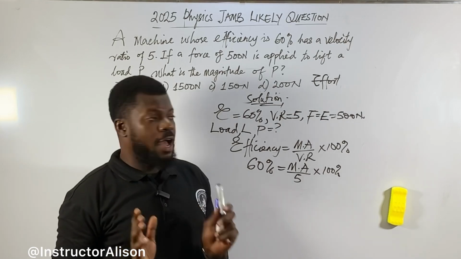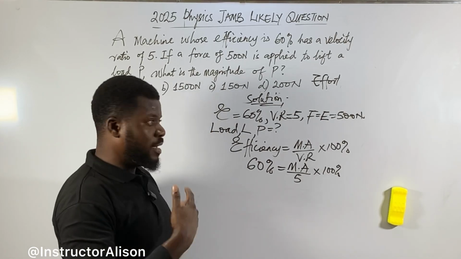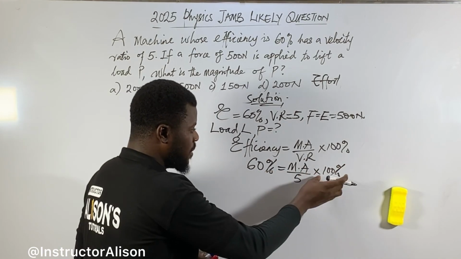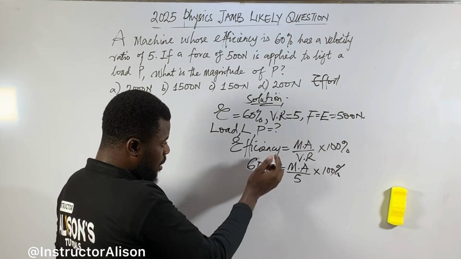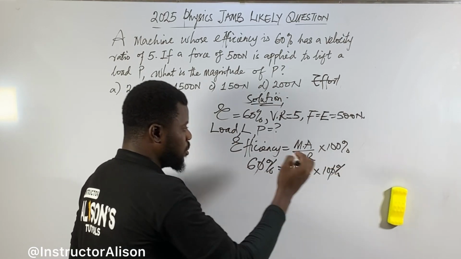I can even divide both sides by 100%, and the percentage will still cancel. Even this 0, I can still reduce with this 0.